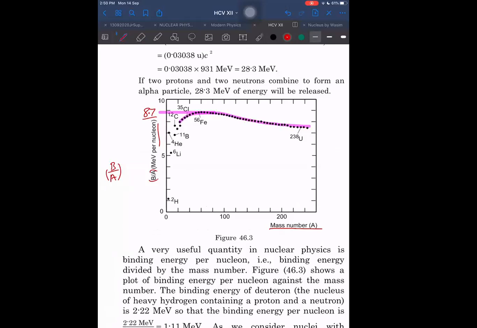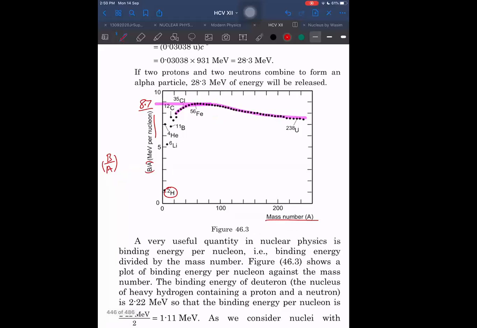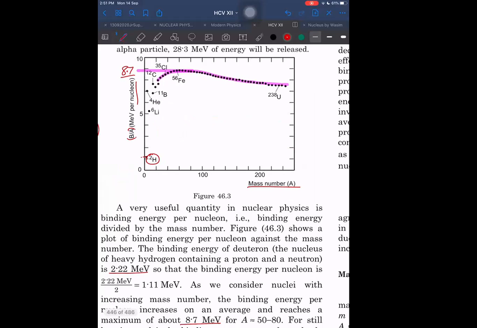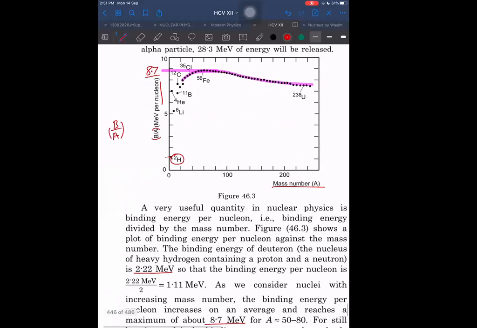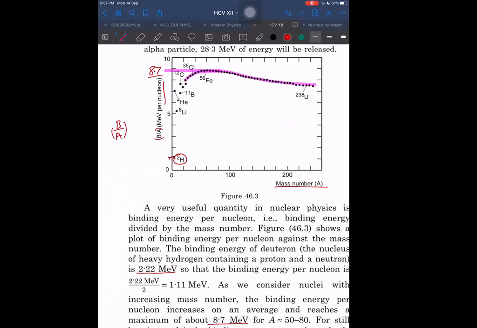Now, starts from here. See, where is our H2? Isotope of hydrogen, it is so much below here, starting from maybe 2.22. Starting from here, very less, and then goes up. In between, lithium suddenly jumps here, and then there are no other atoms in between. Then these, and then reaches here.